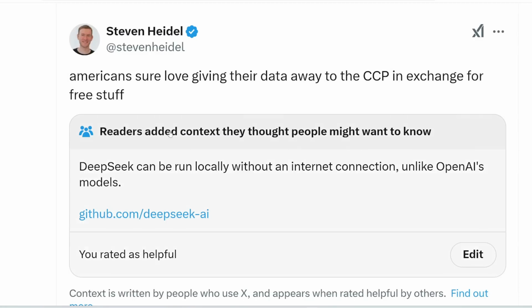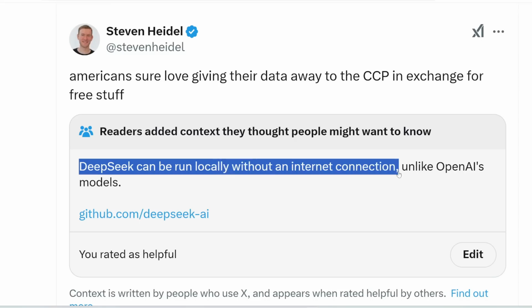So readers added context that DeepSeek can be run locally without an internet connection, unlike OpenAI's models. So I really love this feature, by the way. It's a big slap in the face to anyone trying to post false information on X. They're going to get corrected really quickly.